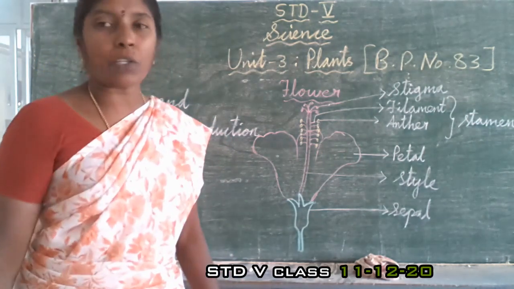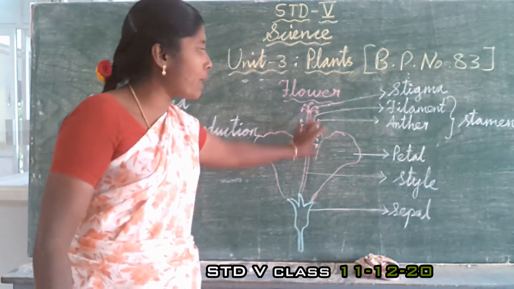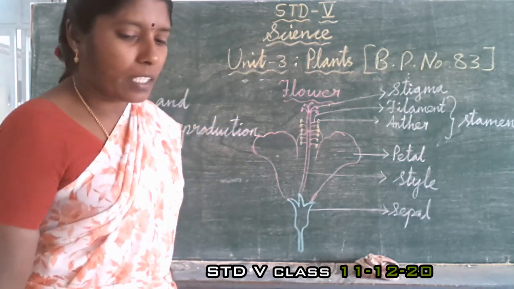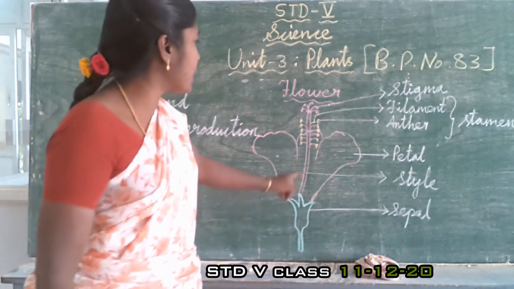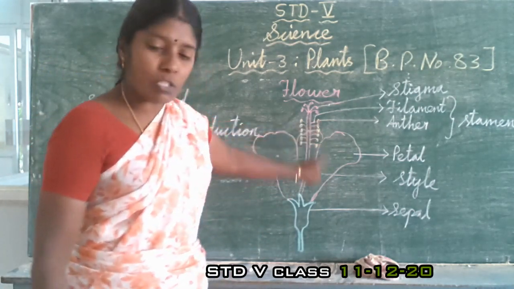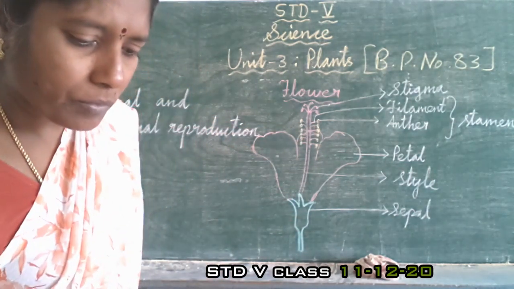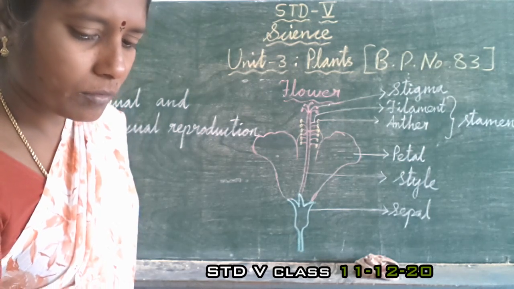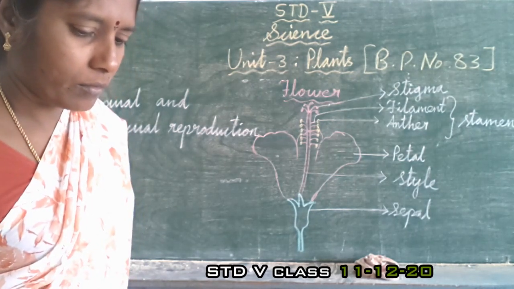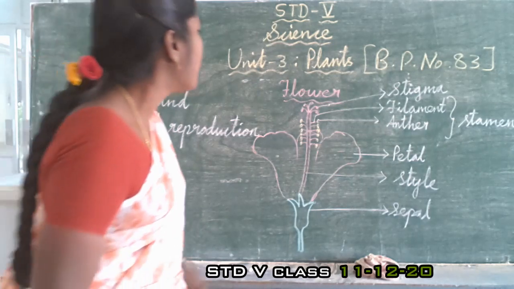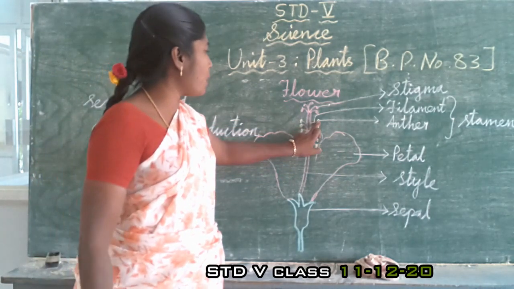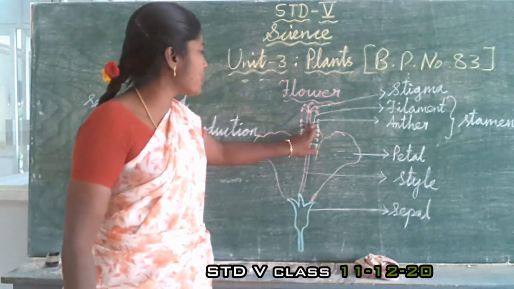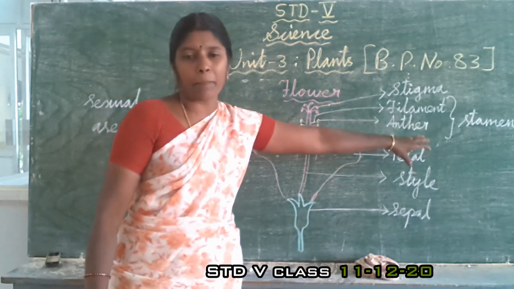Okay. Then androecium. Androecium is the male reproductive part of the flower. This anther and this thin filament form the stamen.